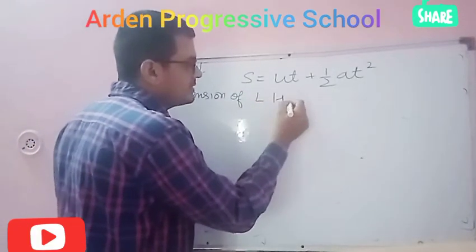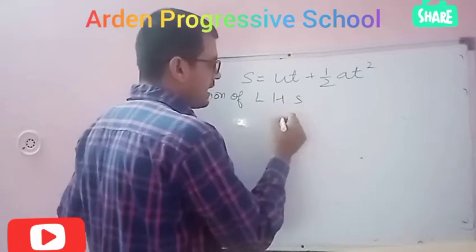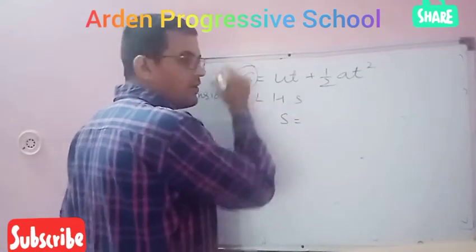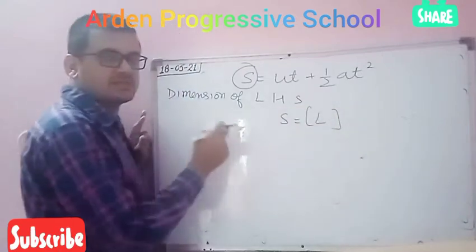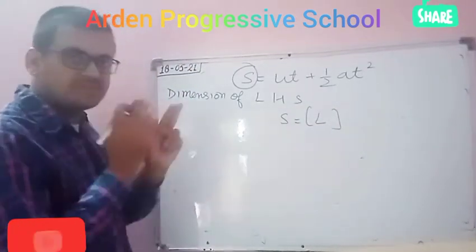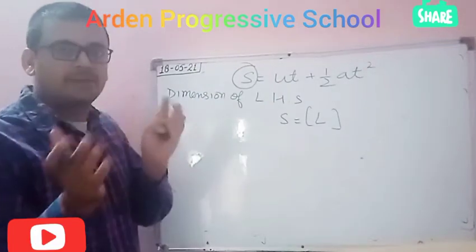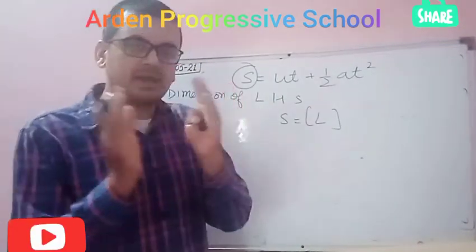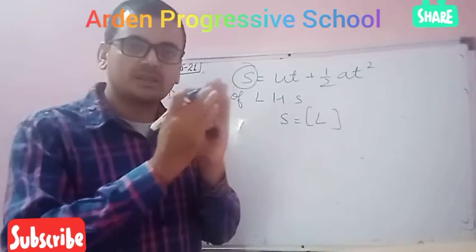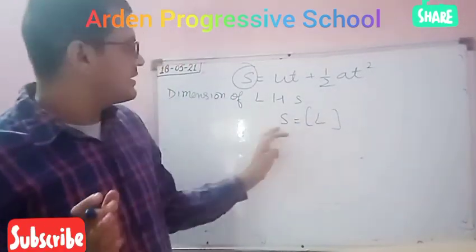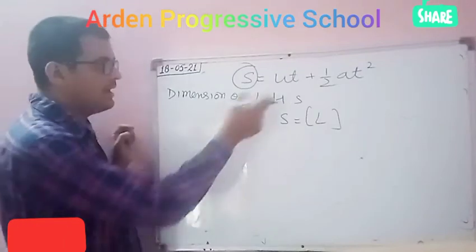the left hand side, which means S. In the left hand side we have S. Dimension of S means L. S is the distance, and distance means length. Okay, beta, anytime distance, length, or a term like radius, these are all length. So the dimension of the left hand side will be L.